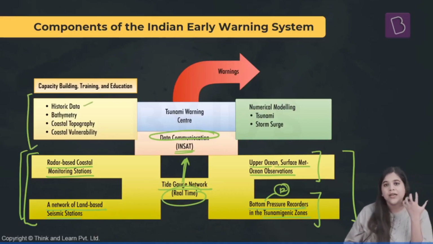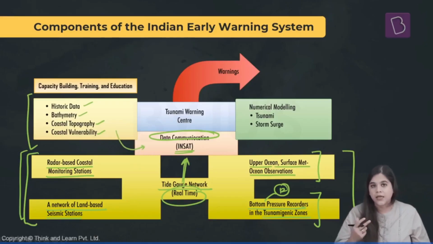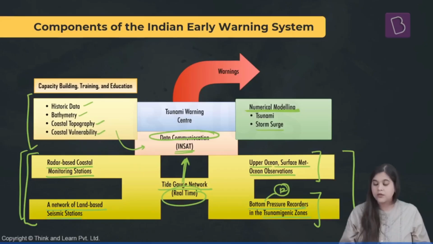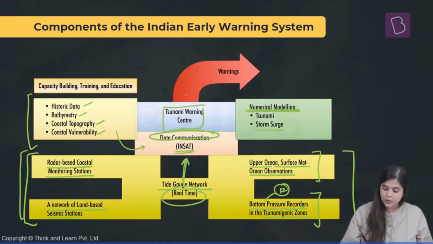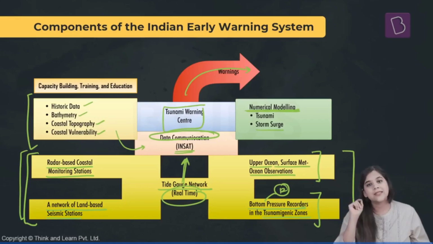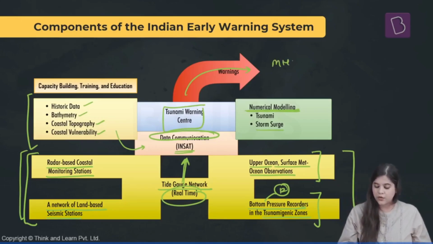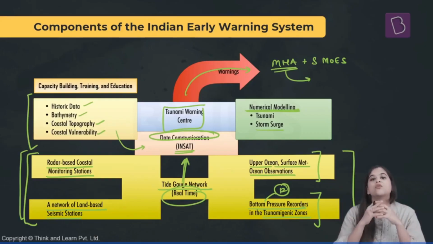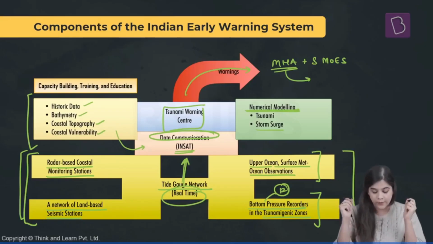Then, on the basis of historical data, bathymetry, coastal topography and coastal vulnerability, this information is analyzed. And finally, it is determined whether a tsunami will occur or whether a simple storm surge will occur. And all this information is finally sent out through warnings to the various stakeholders. We know that it is first sent to MHA plus the Secretary of the Ministry of Earth Sciences, and then finally MHA gives the nod to the tsunami warning system to disperse this information to all the stakeholders, the entire public.